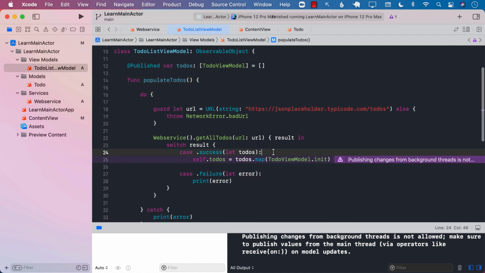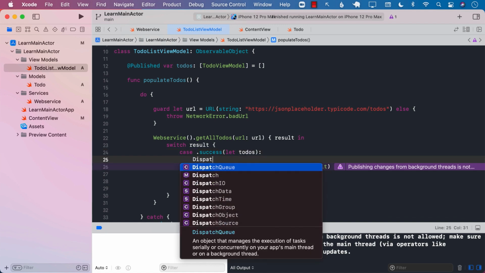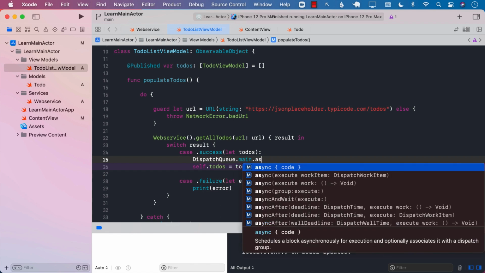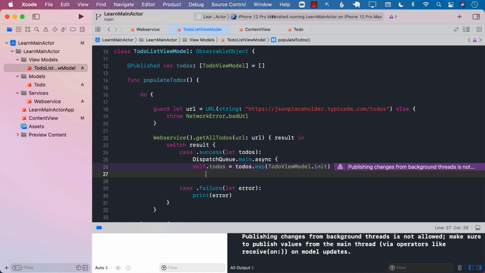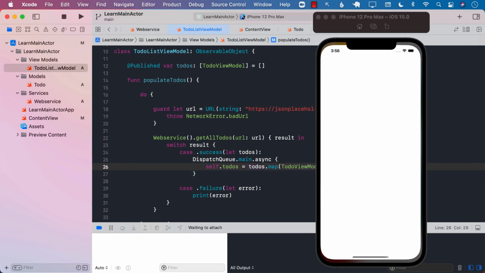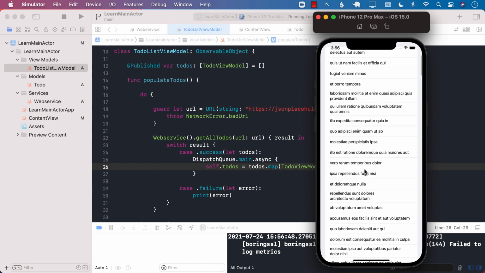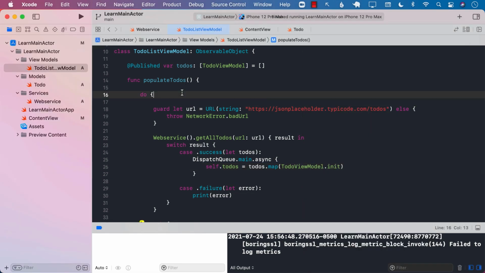So what can we do to solve this problem? Well, in our case, we can simply go ahead and write DispatchQueue.main.async, which is basically meaning that we are switching to the main queue, the UI queue or thread. And now we will set the to-dos property, which is marked with the published property wrapper, and we will assign it on the main thread. You can see that now the error or the warning is gone.